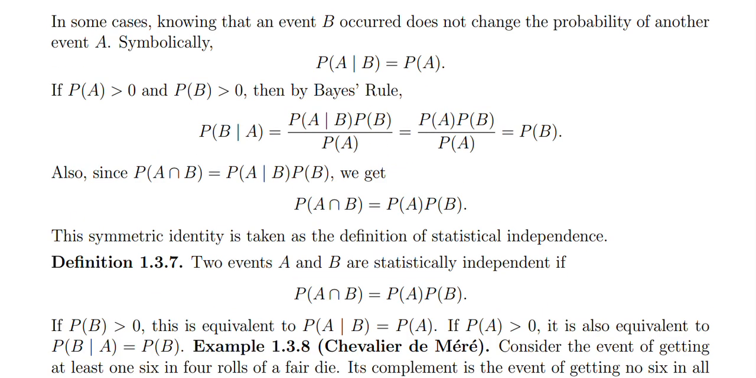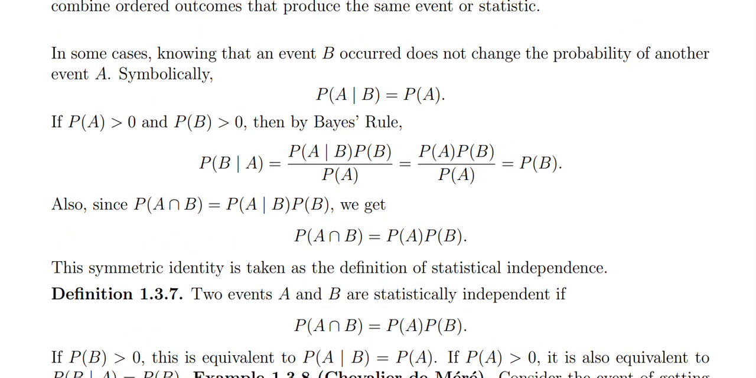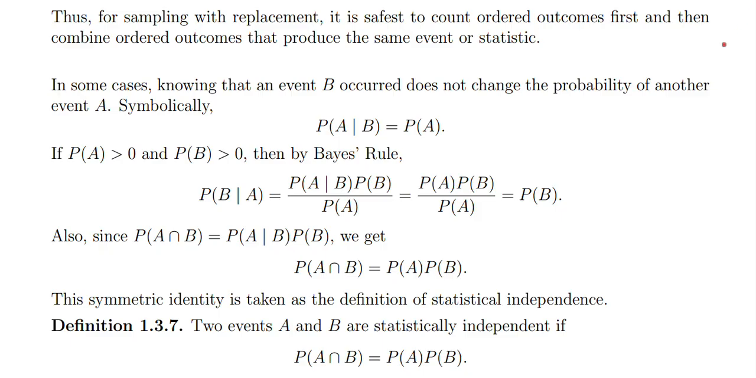Now we will be talking about independence. So how do we find independence? In some cases, B occurring does not change the probability of another event. Symbolically, probability of A given B is probability of A. So if probability of A and B are positive, then by the Bayes rule, probability of B given A is this, and then probability of A given B is this, then probability of A cancels, then this is probability of B.